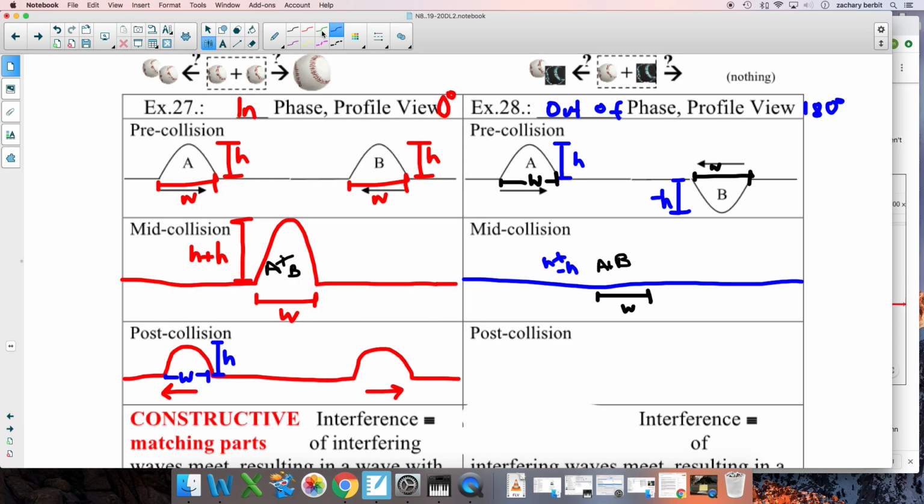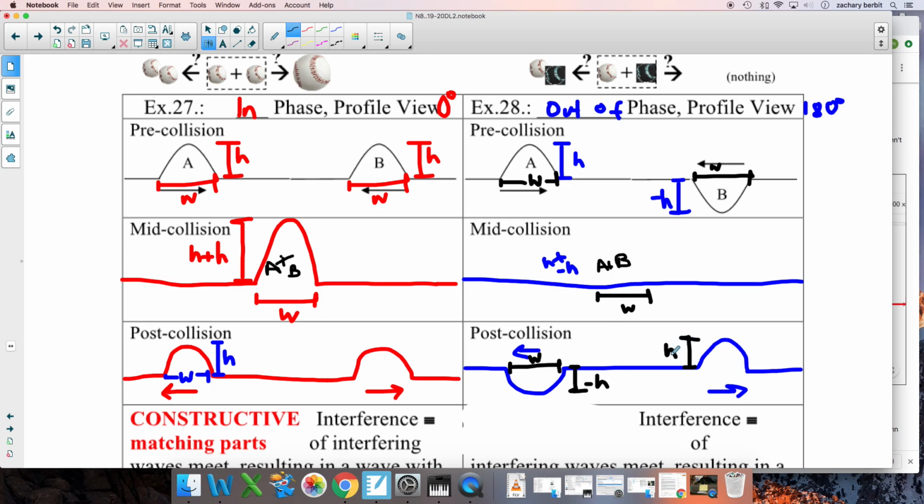So post-collision, this one actually looks like this. Down. Sorry, our drawings are not so good. Up. And this one is heading this way. And this one is heading this way. And they still have that width W. And this one still has the height of negative h. And this one still has the height of positive h.